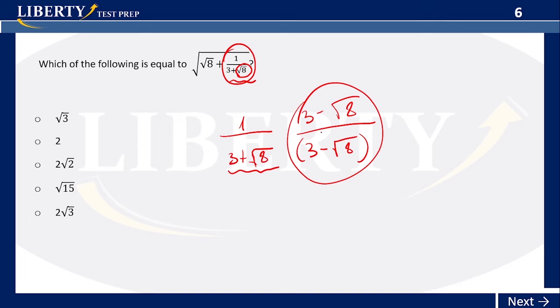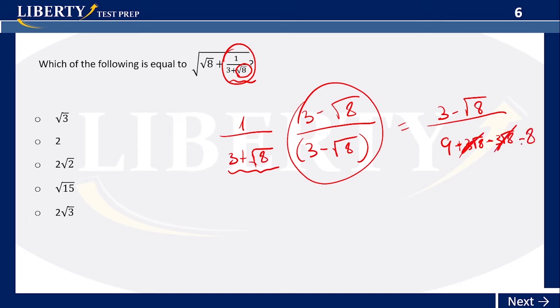Now, what happens if we do that? On the numerator, we get 3 minus the square root of 8. On the denominator, we get 3 times 3, which is 9, plus 3 square root of 8, minus 3 square root of 8, and here minus 8.